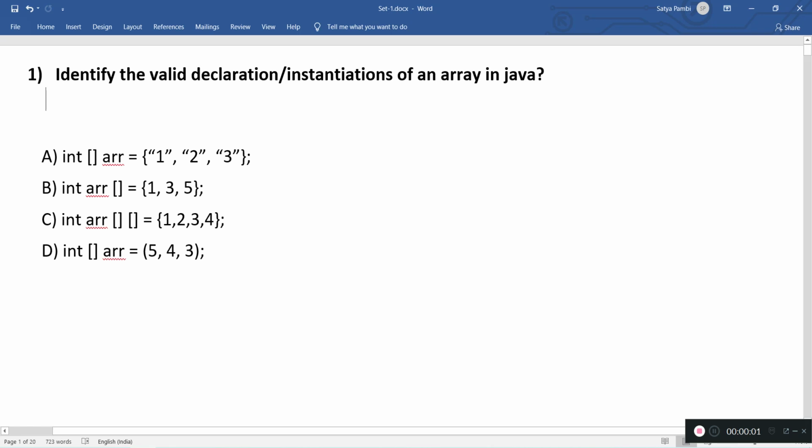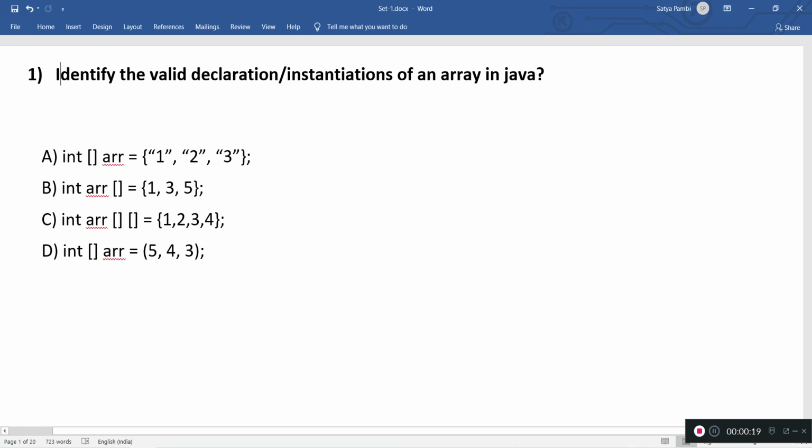In this video, I'm going to explain 20 important interview questions, multiple choice questions with answers. I will go through each question and answer, and we'll discuss which are correct and which are not correct, and what is the concept behind those. Let me go to the first question, and we'll discuss.